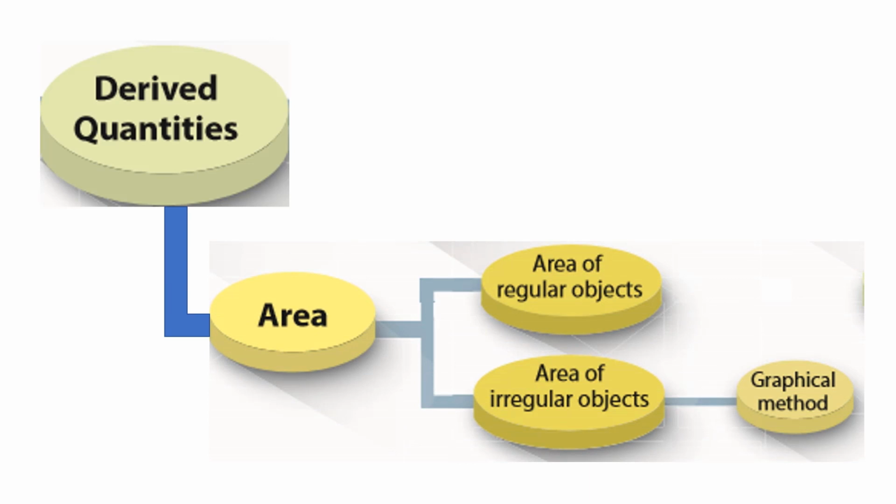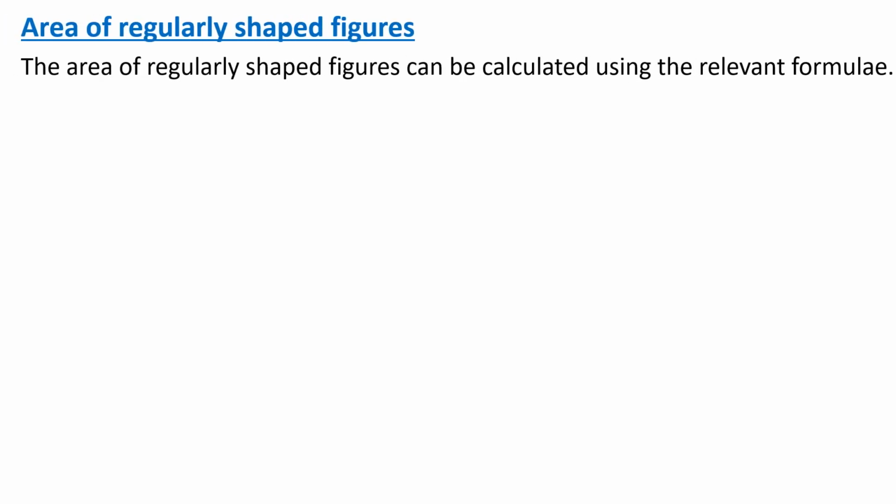In this video we are going to see only the area of regular objects; the area of irregular objects we will learn in upcoming videos. First one is area of regularly shaped figures, which can be calculated using the relevant formula. Now we are going to see the formulas we use.